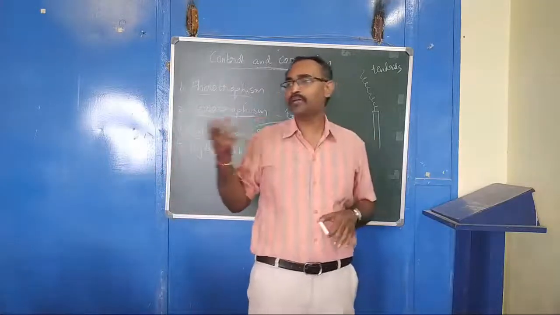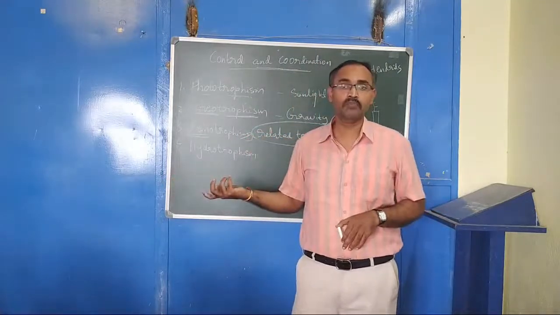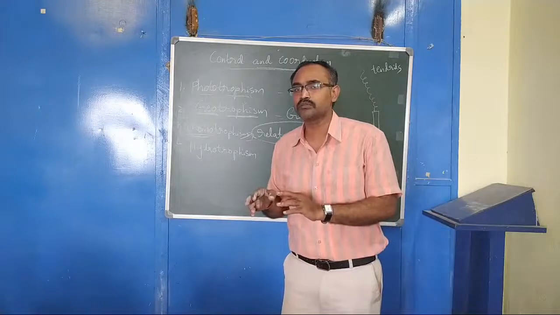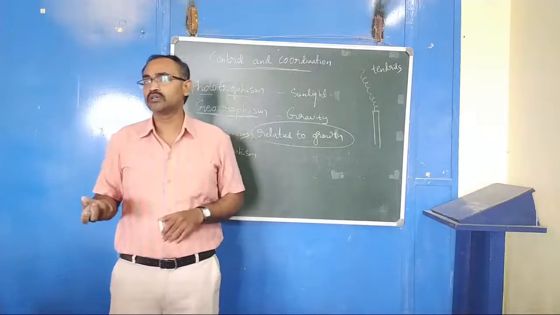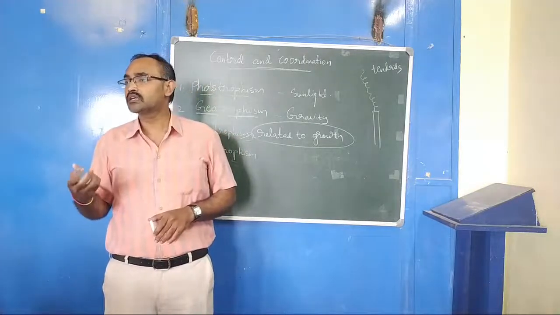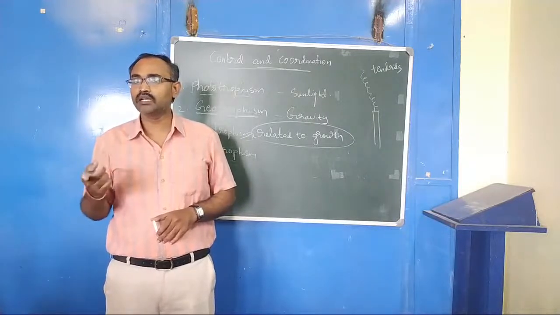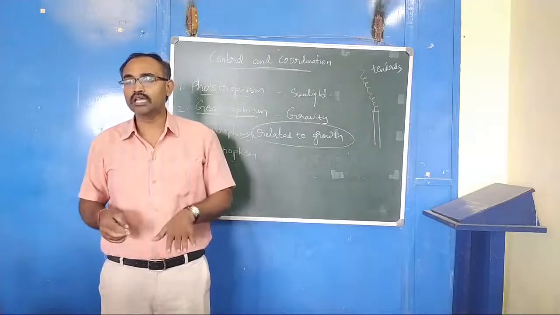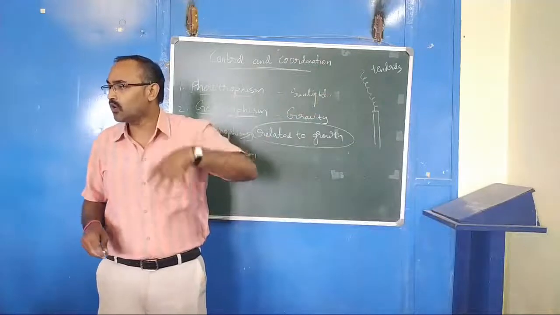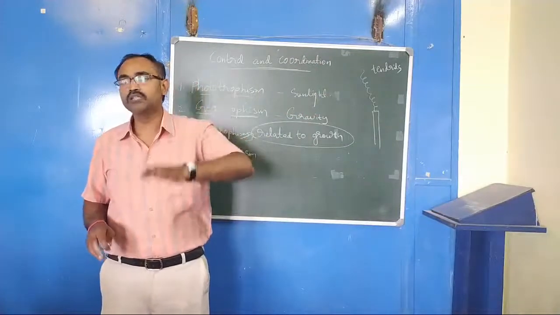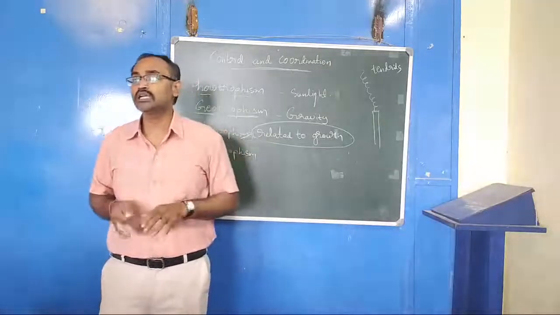For rapid movements, in case of touch, the plant folds as soon as it is touched. But for growth, if the movement is related to growth, then it is very slow. The movement that is related to growth is very slow. The root will not immediately go to where the water is. Slowly the root will grow towards the water. So this growth is slow and steady.